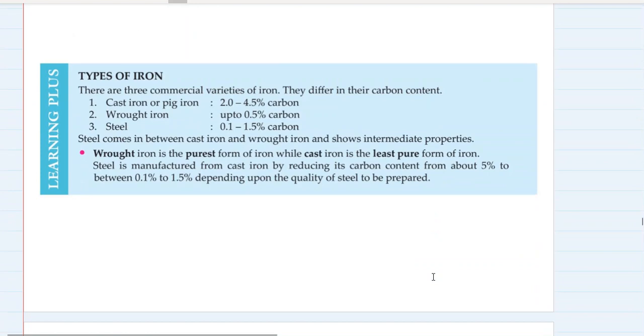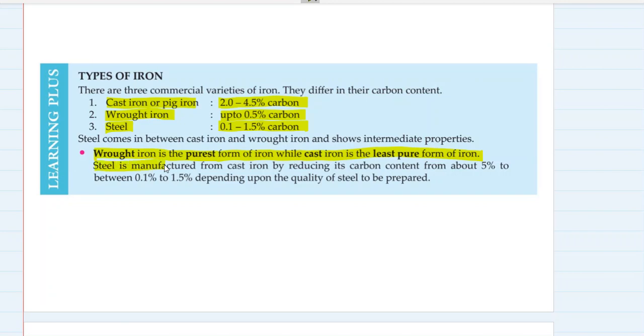So these are the commercial varieties of iron. They differ in their carbon contents. So we have cast iron or pig iron, which has 2 to 4.5% of carbon. We have wrought iron with up to 0.5% carbon. We have steel, which has 0.1 to 1.5% of carbon. Steel comes in between cast iron and wrought iron and shows intermediate properties. Wrought iron is the purest form of iron, while cast iron is the least pure form of iron.